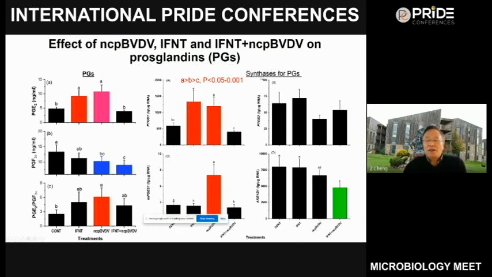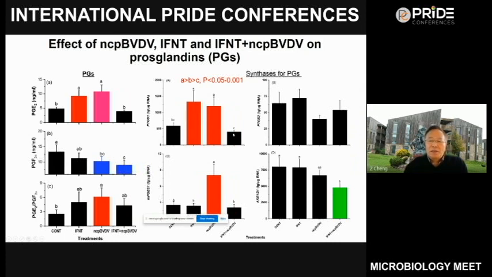On this side are the corresponding enzymes. For cyclooxygenase 1, interferon tau and BVDV increased the expression of PTGS1, namely COX1.